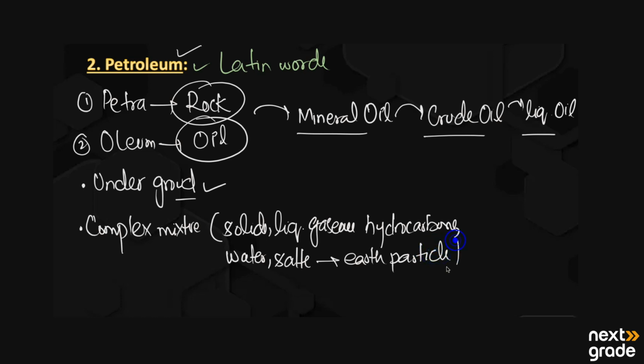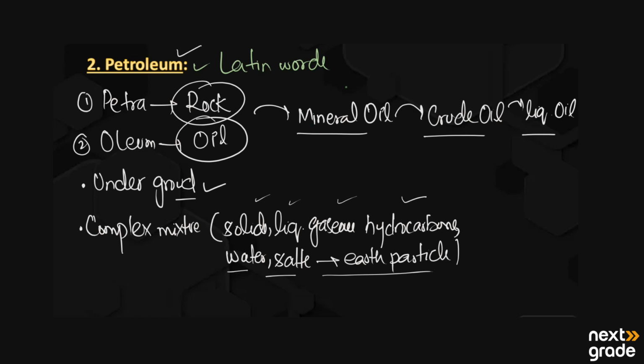So mainly petroleum is the mixture of solid, liquid, and gaseous hydrocarbons along with water, salts, and earth particles. And then it is generally dark brown colored.